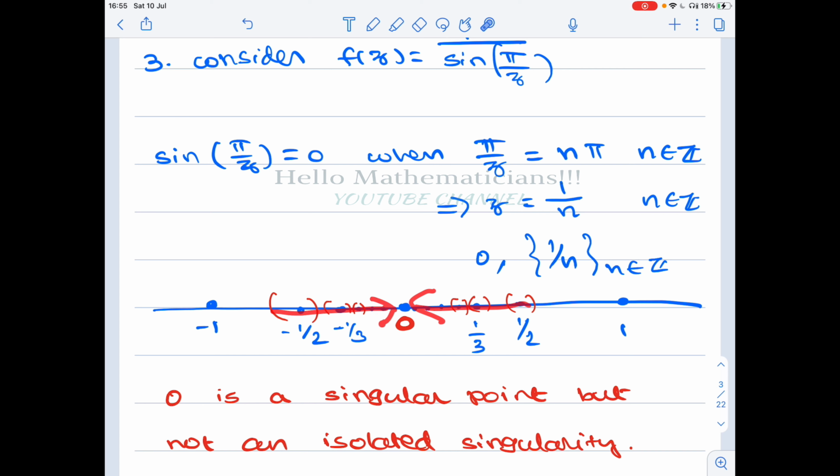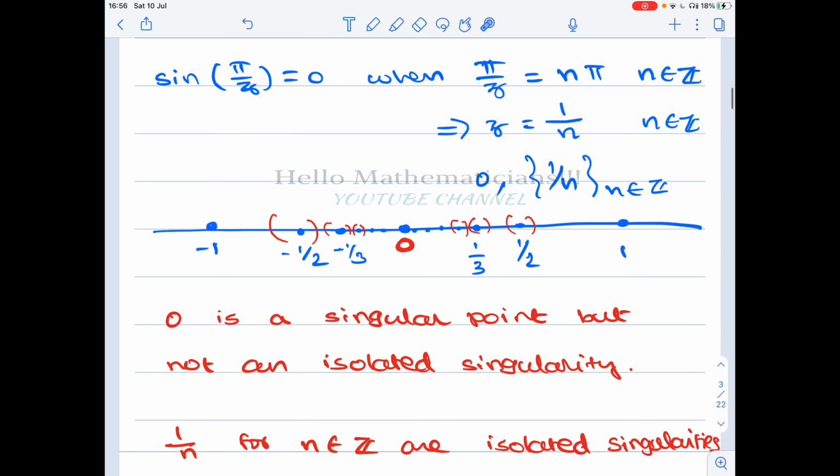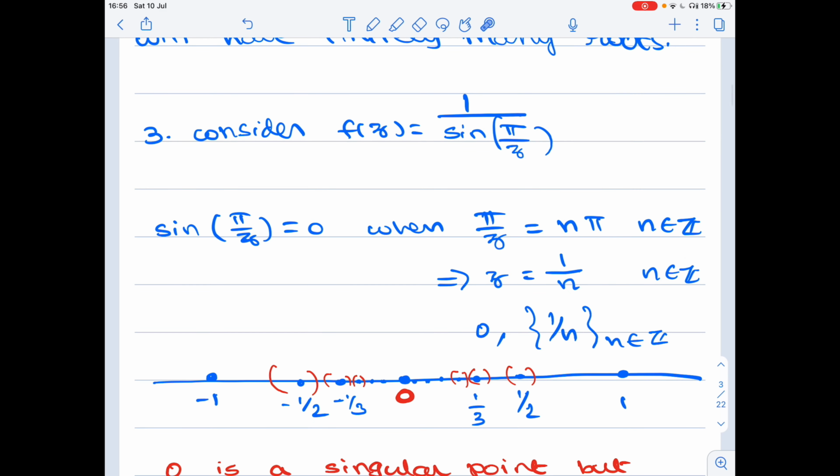And minus 1 by n also converges to 0. Therefore you cannot find a neighborhood around 0 which contains only 0, the only singularity. In every neighborhood of 0 there will always be some other singular point, another singularity. Therefore we conclude that 0 is a singular point, but it is not an isolated singular point. Remember, this is an example of a non-isolated singular point.